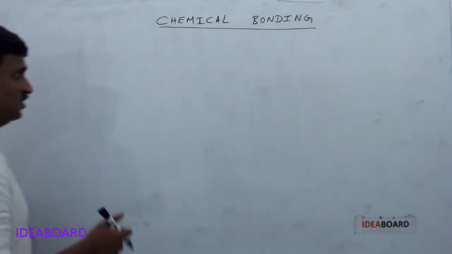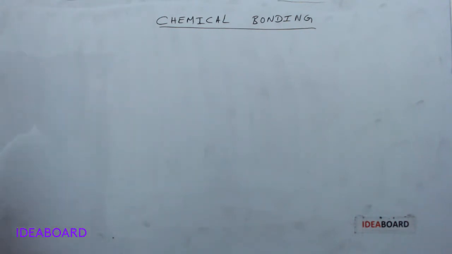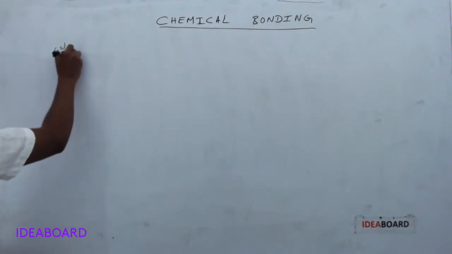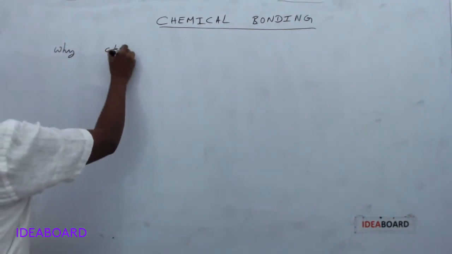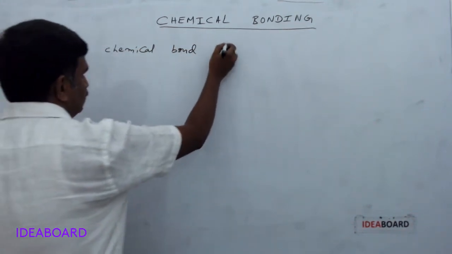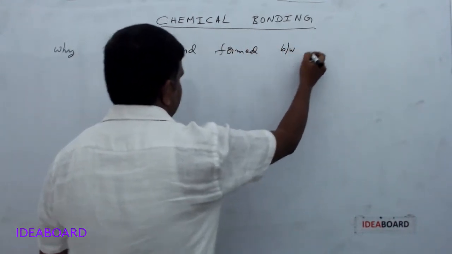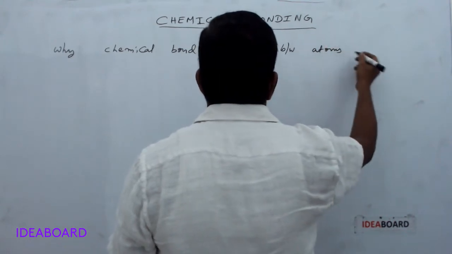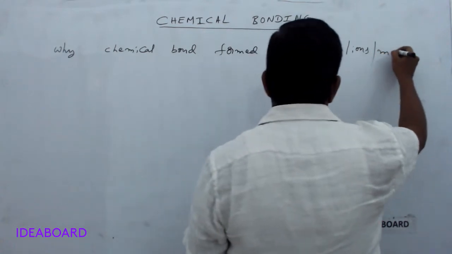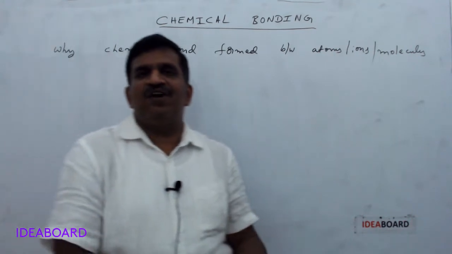In this chemical bonding chapter, we first start with why chemical bond formation occurs. What is the need? Why are chemical bonds formed between atoms, or between ions, or between molecules? Why do they form chemical bonds? What is the need of forming a chemical bond?